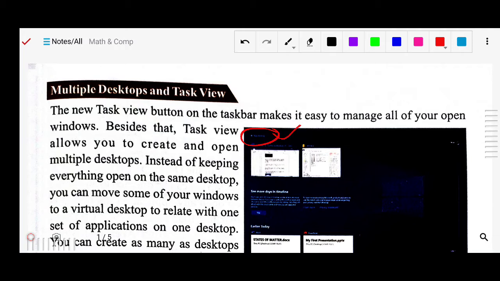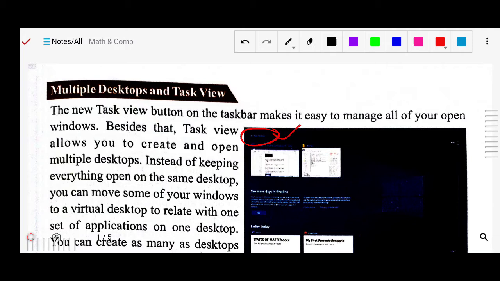Instead of keeping everything open on the same desktop, you can move some of your windows to a virtual desktop, to relate one set of applications to one desktop. And what is a desktop? It is the first screen after booting. When you switch on your computer, after booting the first screen that comes on the monitor is your desktop.